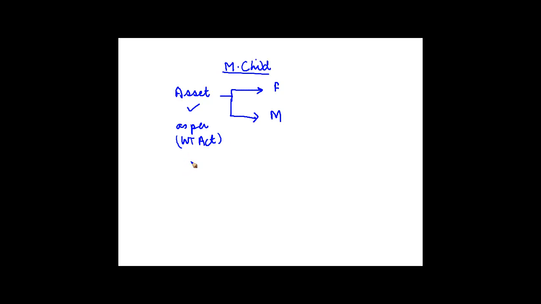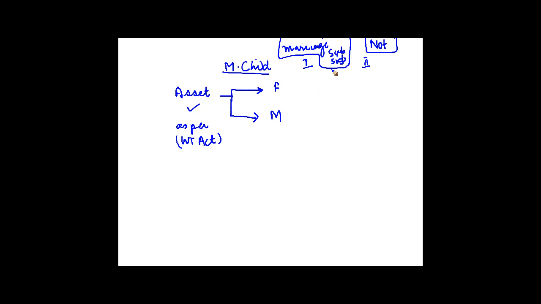Okay, and the value has to be included in case 1 and case 2. Case 1 is when the marriage subsists, which means they are still married, they are living together, and case 2 is when it does not subsist.